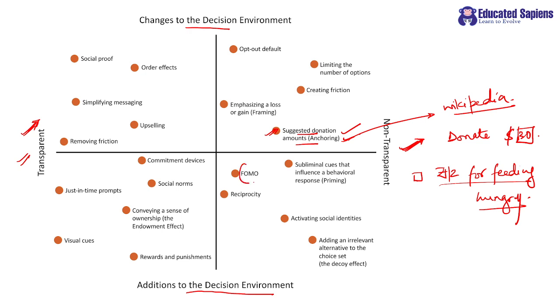In the same way they will create FOMO. FOMO is again non-transparent. But what is happening? On one end, you are adding some changes, है ना, in the decision environment. You are changing the decision environment itself.